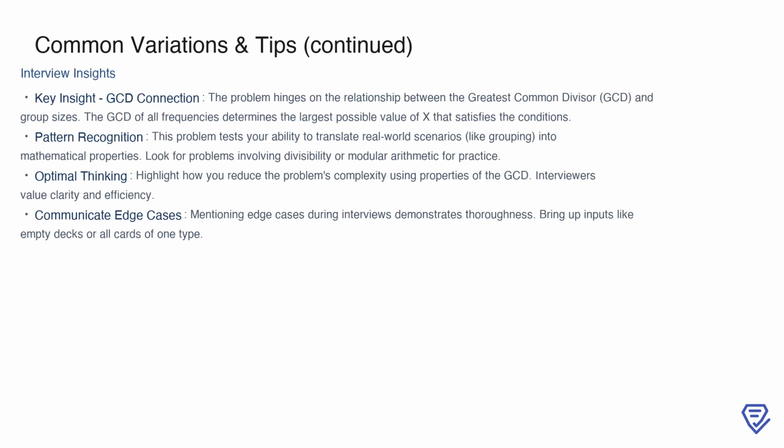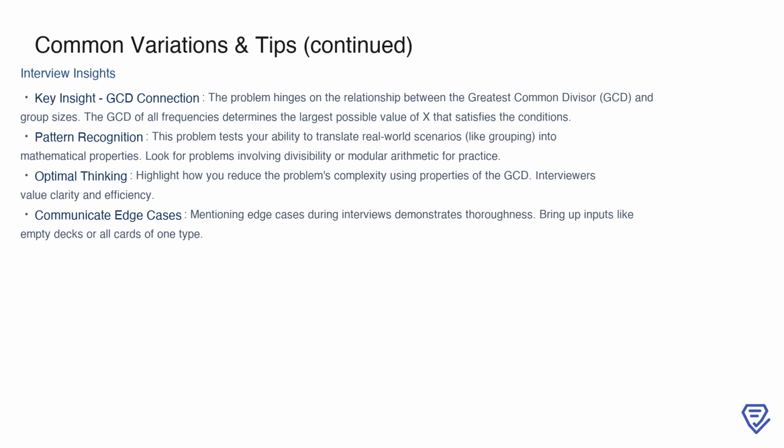Now let's delve into some insights that are particularly valuable for interviews. One key takeaway is the connection between the greatest common divisor, or GCD, and group sizes. The GCD of all frequencies essentially determines the largest possible value of x that meets the problem's conditions. Recognizing this relationship is crucial.